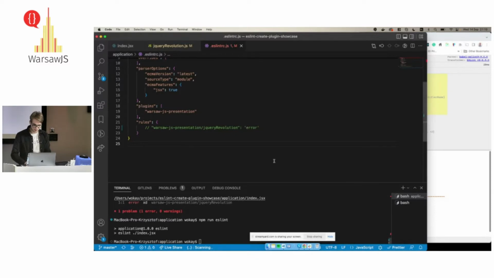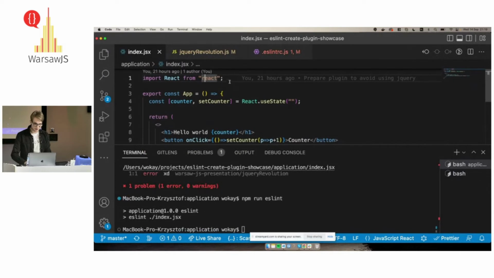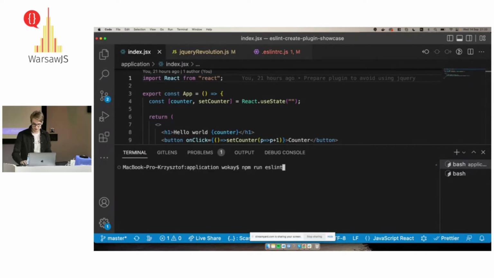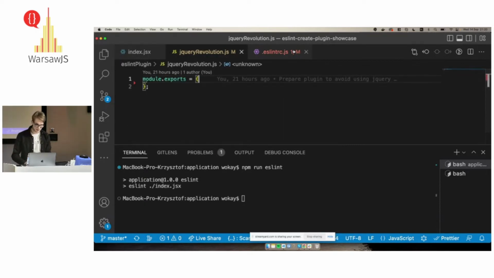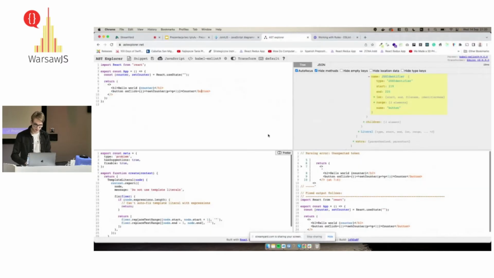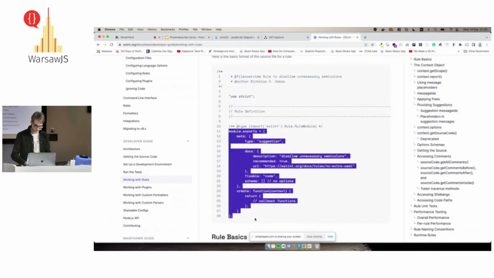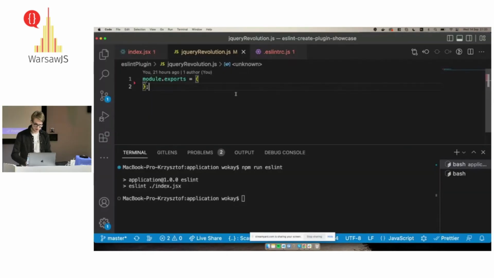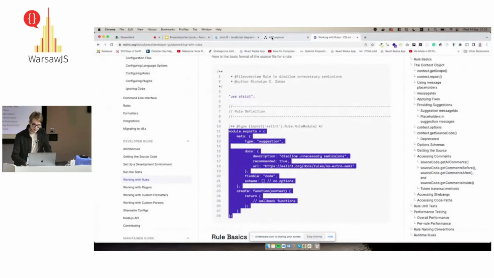I am going to fight with this code. As you see, there is a big problem with this code. This problem looks like import React. What is React? At least not jQuery. So ESLint returns nothing. I'm going to connect my ESLint rule. Currently it's empty. And as I am a copy and paste developer, I will copy the boilerplate which is used for ESLint rules. I am not going to go through that deeply. You have some kind of description and so on. It doesn't matter. The most important is the method create, which is interesting for us.